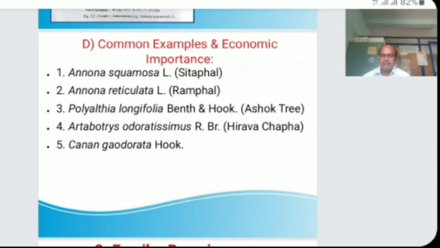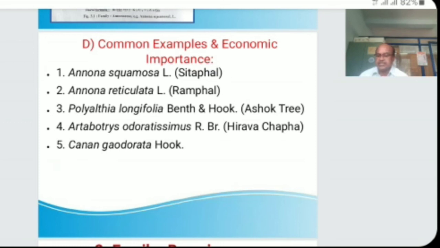The next example is Artabotrys. In Marathi it is called Hirva Chafa. It is grown in gardens for scented flowers. Flowers yield ethereal oils used in perfumes. It is useful in traditional medicinal systems. A decoction of leaves is given in cholera.